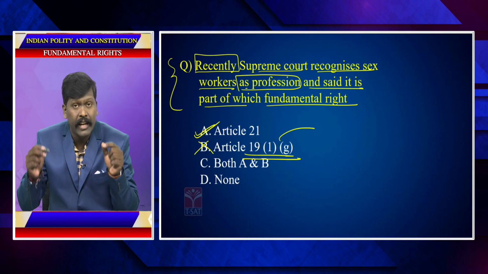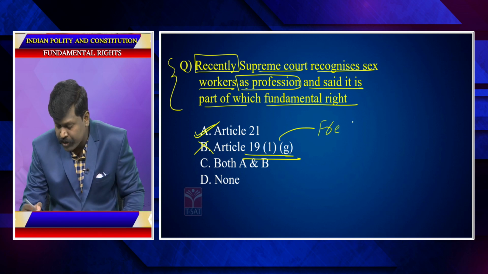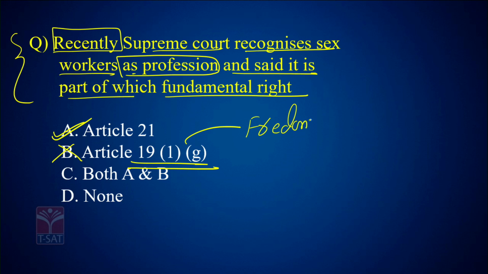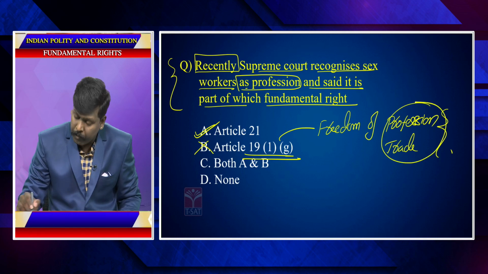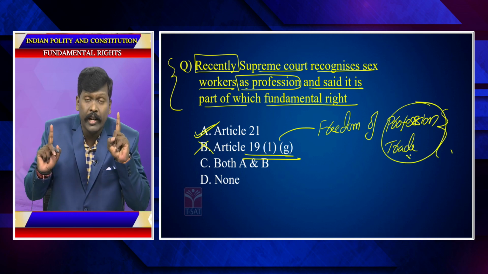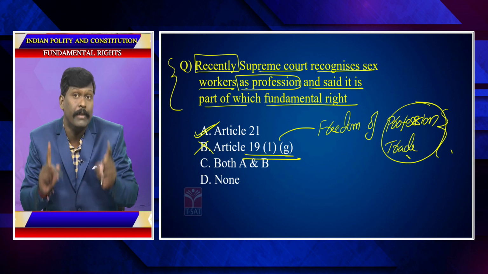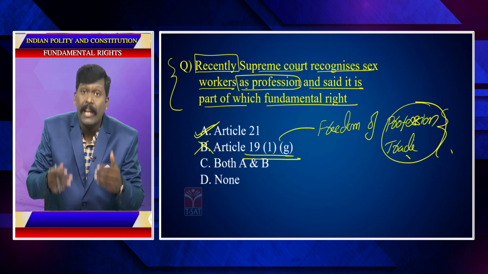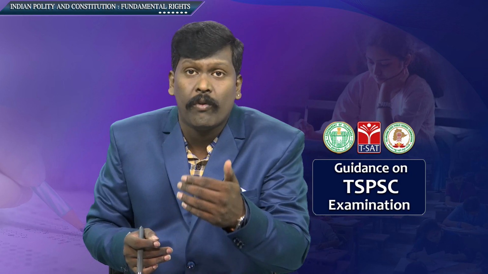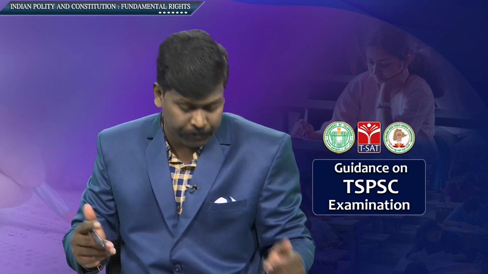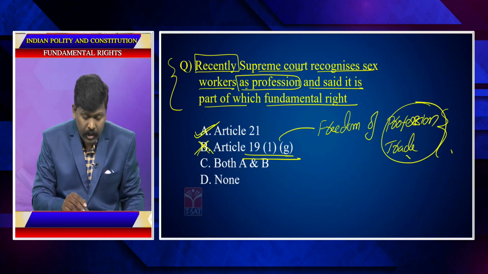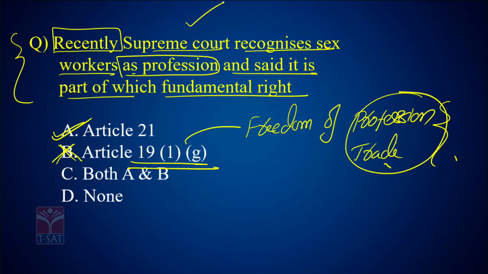Because Article 19(1)(g) talks about freedom of profession, trade, business, etc. Even though it is recognized as a profession and trade, the Supreme Court did not mean that it should be done as a business. The Supreme Court means that prostitution involves the livelihood concept, the standard of living concept. So the answer is A. So recently the Supreme Court has come up with this judgment.